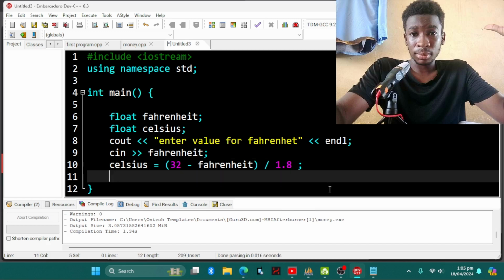So to get the value in Celsius, we're going to cout Celsius. Remember, cout means character output. So we cout Celsius, and we can do something like "Celsius is equal to", and then we do the stream insertion operator, Celsius again, and then another one, and then we do "C". Something like Celsius is equal to something degrees Celsius. Okay, so let's write something like this.